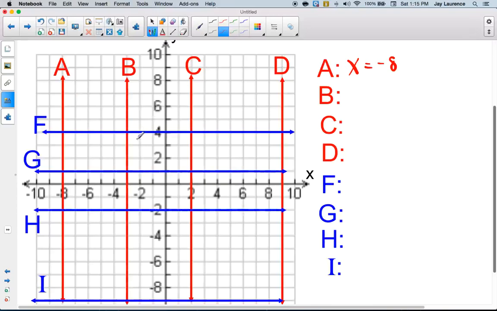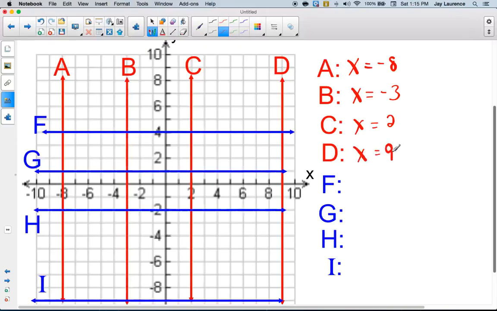So what's the equation of line B? Well, it must be x equals -3. Hey, wow, I was a poet and I didn't even know it. All right. Then, of course, C would be x equals 2, and D would be x equals 9.